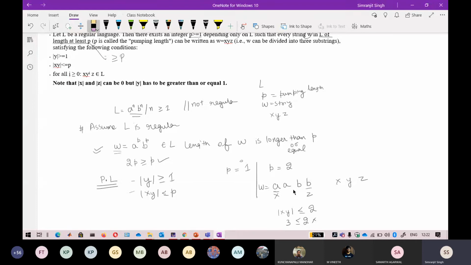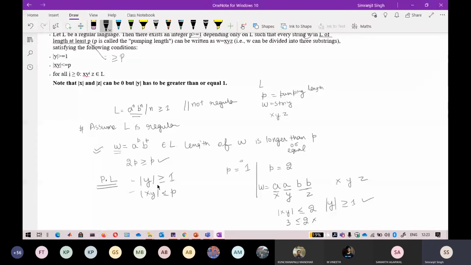You can decrease the length of it. How can I decrease it? If I consider this one as Y, just wait for a minute. Now if I decrease Y to only a, the first condition, that the length of Y should be greater than or equal to 1, is satisfied, since the length of Y is 1.